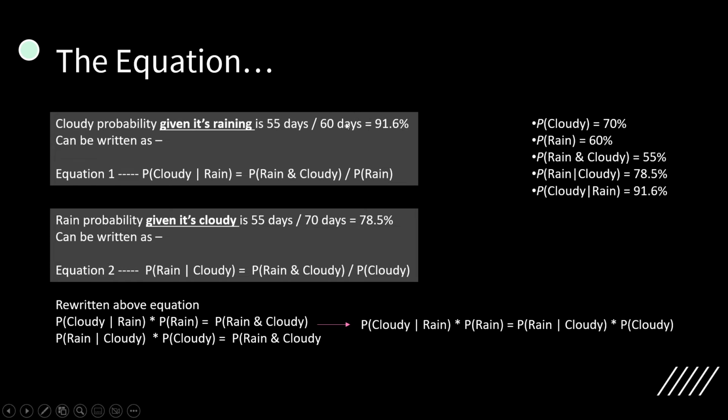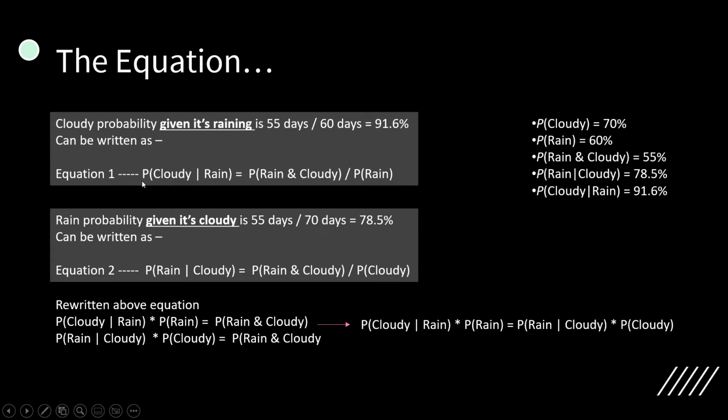So 55 divided by 60. I am not doing anything new here. Whatever formula or numbers we have arrived at, I am just writing in this equation representation. So 55 was P of rain and cloudy, and the probability of rain was 60 days, which is read as P of rain.